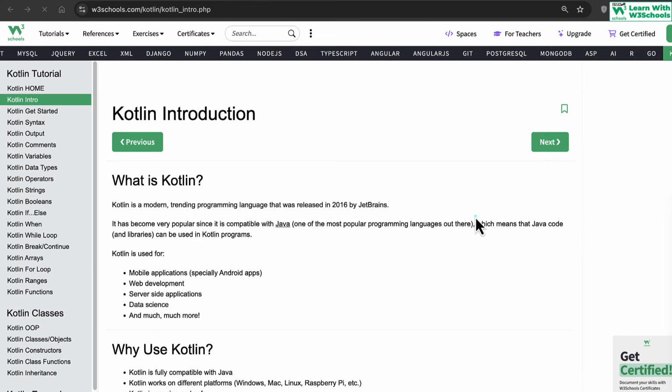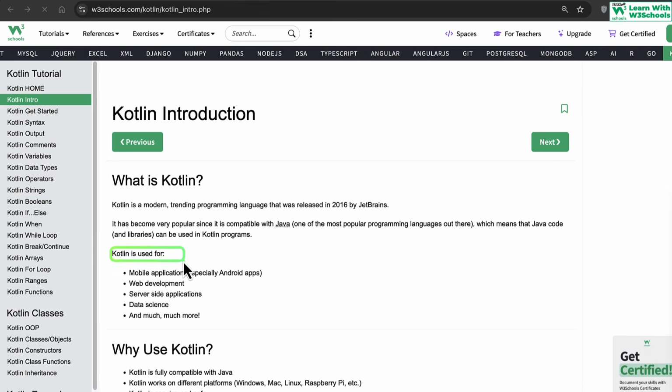But what this basically means is that Java code and all its libraries can be used inside Kotlin programs, making sure that your Java code, which is already written, can be seamlessly used with Kotlin programs. That's the beauty of Kotlin. It has somehow inherited Java's code, and you can very easily use it. And we will explore this in greater depth later on in advanced courses.